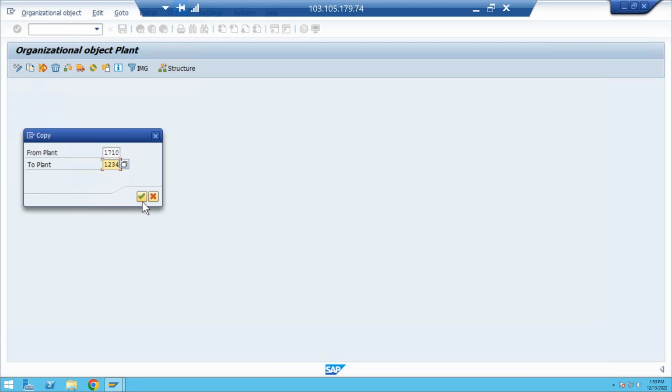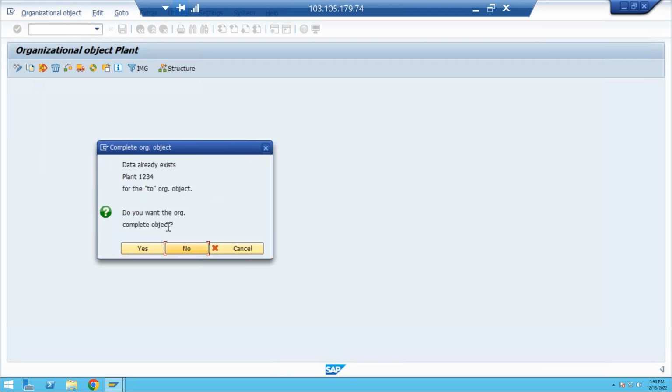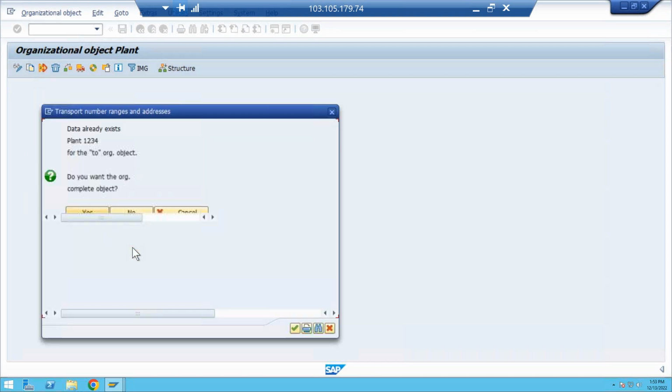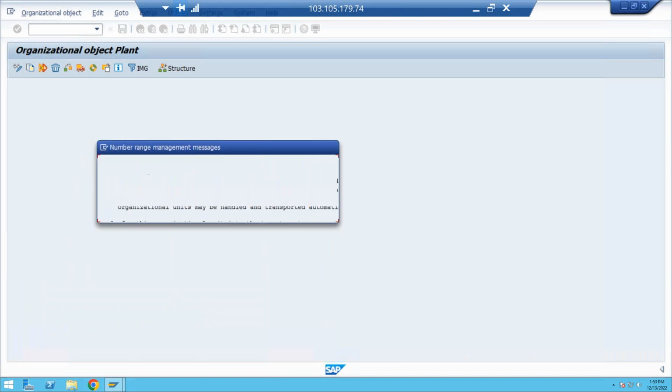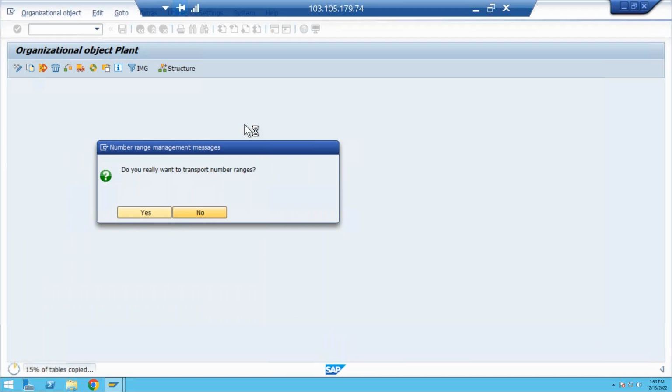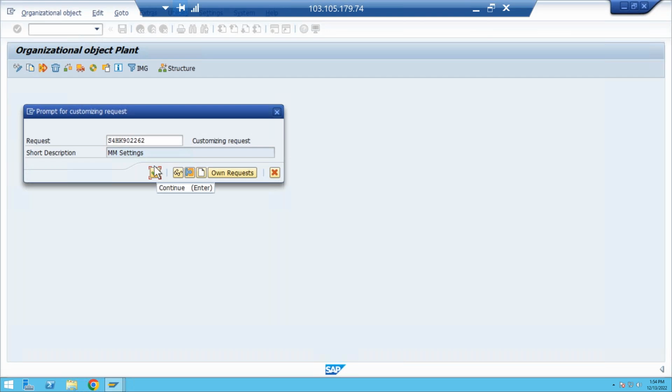Clear, Amarendra? Whenever you are copying, you need to accept the complete data. Do you want to copy the complete object? Click on yes. Do you want a transport number? You need to click on no. If you click on yes also, the data will not be transported. You can see how the tables are copying in the downside. I need to click on continue.